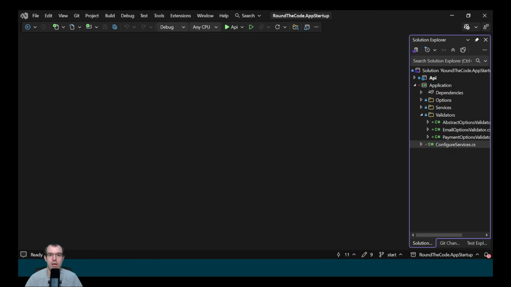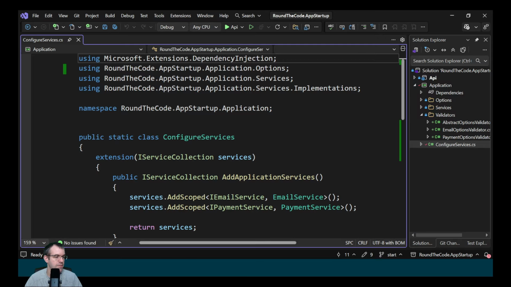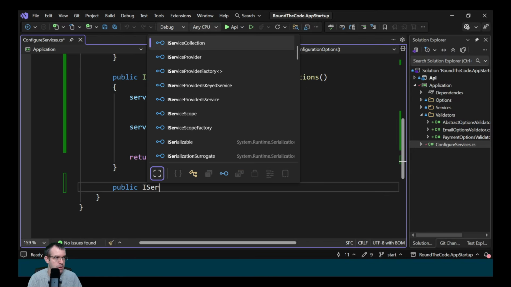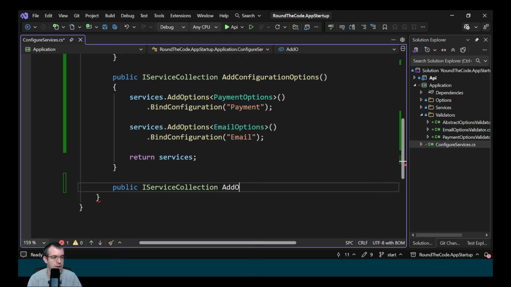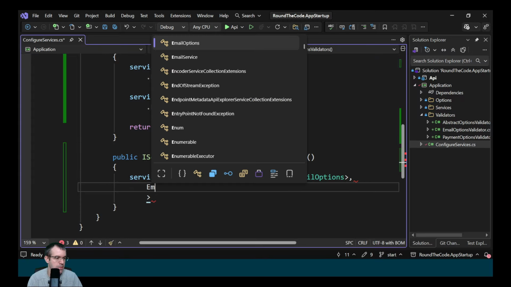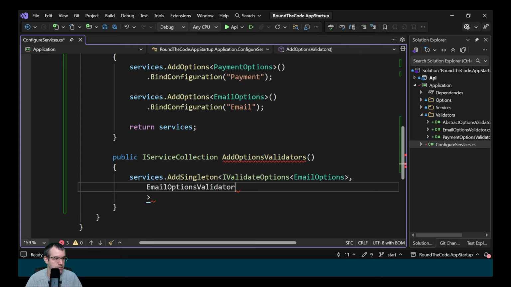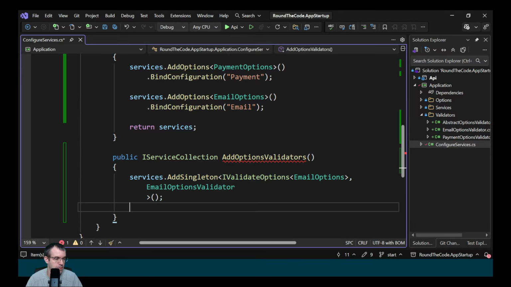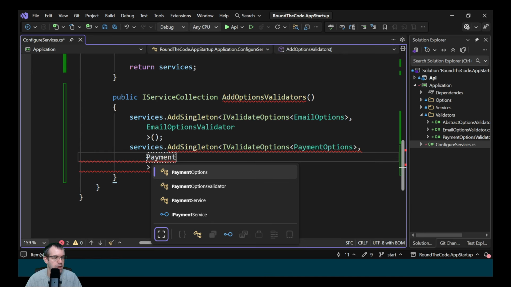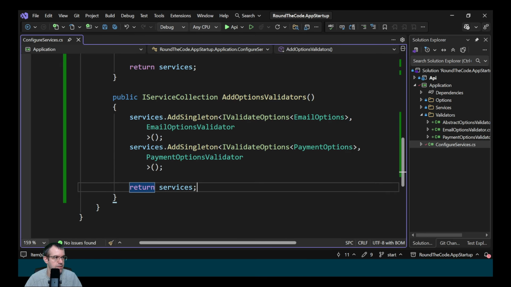We now need to register those validators. We go into ConfigureServices. We've got an extension member that passes in a type of IServiceCollection. We'll create a new method. It will return a type of IServiceCollection, and we'll call it AddOptionsValidators. Then we call services, and we're going to register them as singletons. The service is IValidateOptions EmailOptions, and the implementation is the validator, so it's EmailOptionsValidator. And we need to do the same for the payment options as well. So we change it to PaymentOptions and PaymentOptionsValidator. And then we'll just return the services.